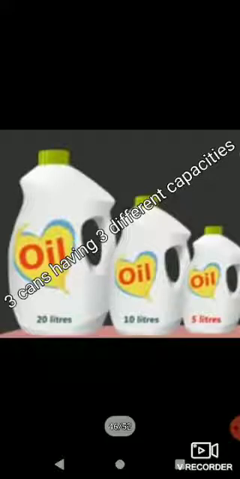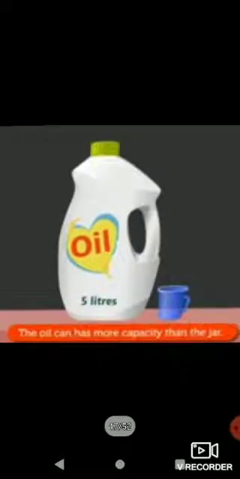Even cans have different capacities. Here we have oil cans, one is 20 liters, another is 10 liters, and one more is 5 liters. Here we can say the oil can has more capacity. This oil can has more capacity than the jar. So what do we say? We can say this can is bigger than this small jar or jug.